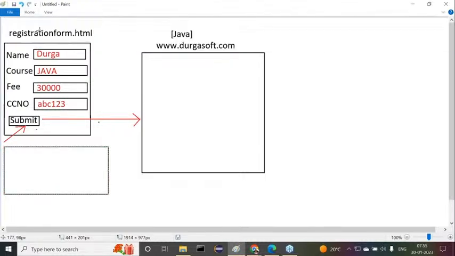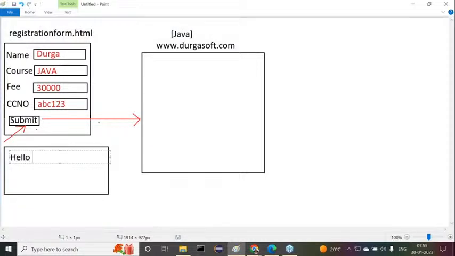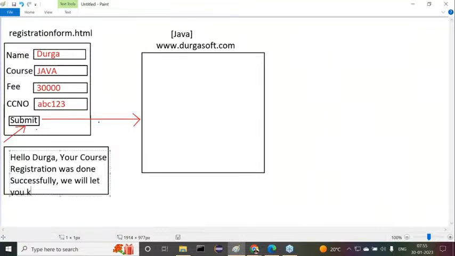Let's observe this clearly. The information should be: "Hello Durga, your course registration was done successfully. We will let you know the demo details or something else." Like this, we are able to provide some response.